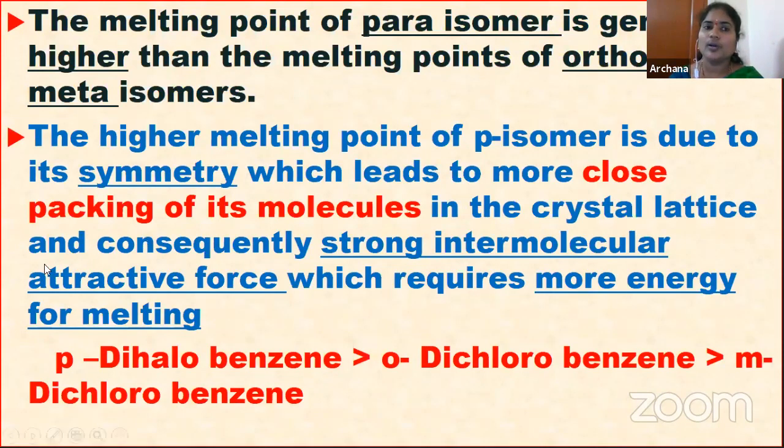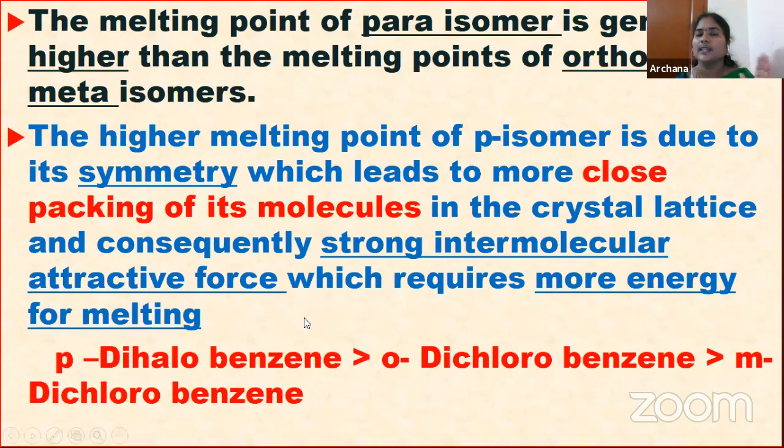Children, you already know, when close packing of molecules in the crystal lattice takes place, what happens? Strong intermolecular attractive forces will develop. So when the forces between the molecules are strong, it requires more energy for melting. That's why these para halogens have higher melting points than the ortho and meta positions.